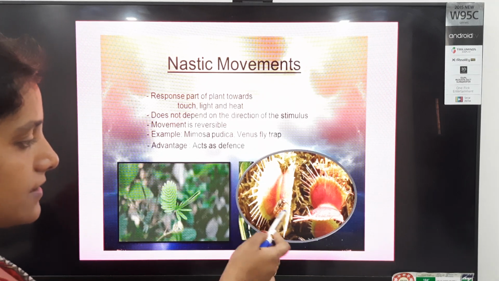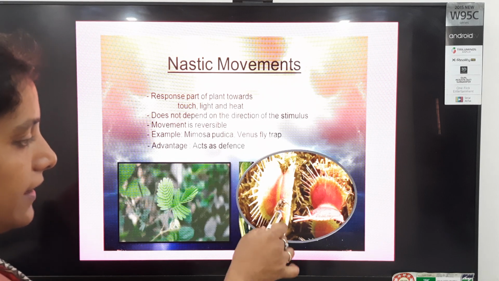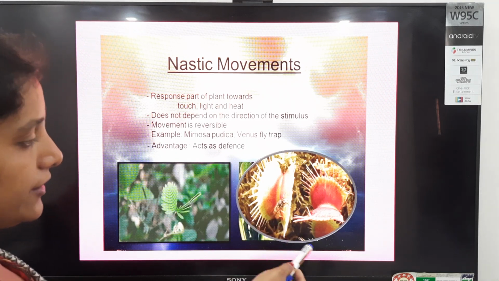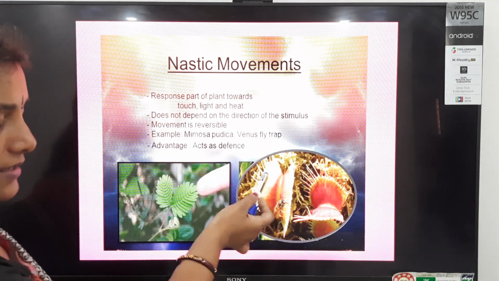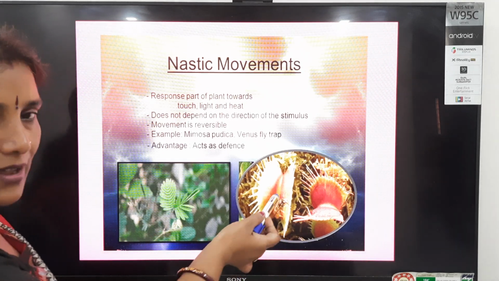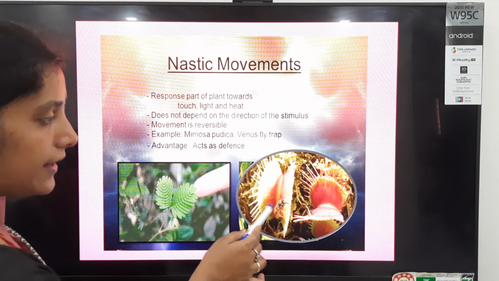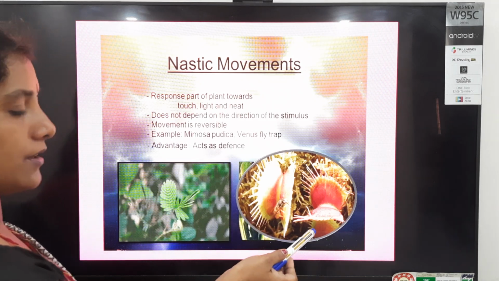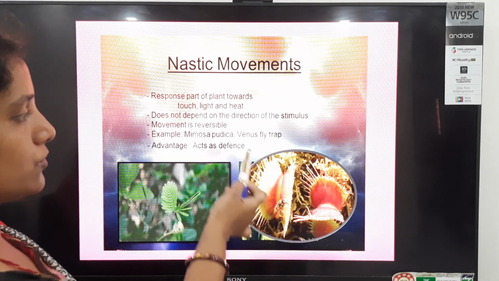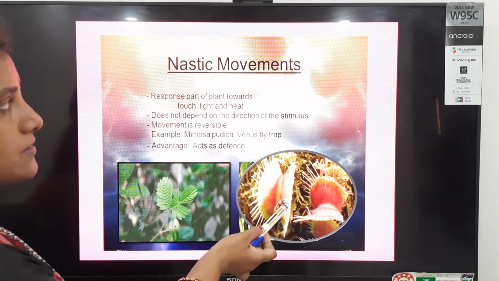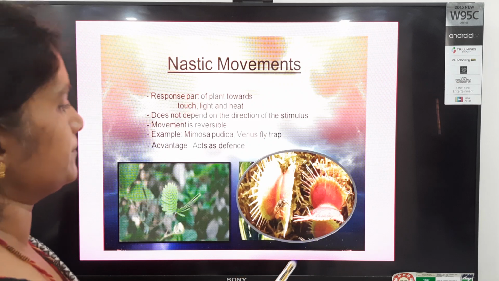So as the insects move away or enter the given tubes, जो इसमें ट्यूब होती है, तो जैसे ये क्लोज होती है तो इंसेक्ट कहाँ चला जाता है? अंदर चला जाता है ना. In previous class you have learned about the previous. So again the leaves come in the original position. वापस से लीव्स जो है ये खुल जाती है. तो ये वेनस फ्लाई ट्रैप में this is the nastic movement.